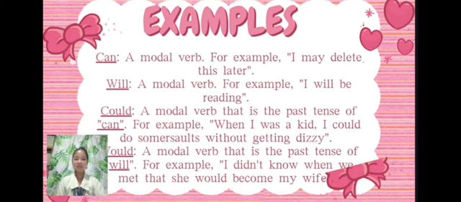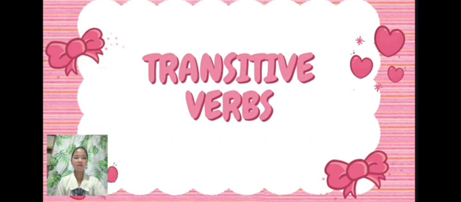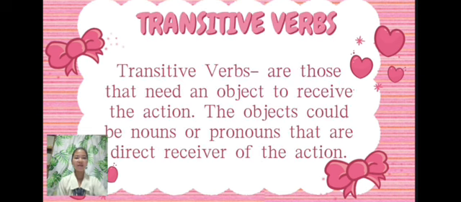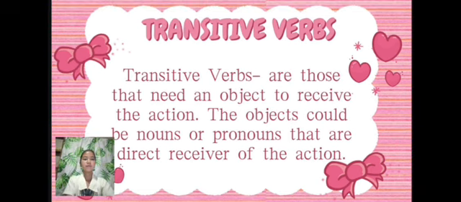And now, let's proceed to the next topic, the transitive verbs. So what is the transitive verbs? Transitive verbs are those that need an object to receive the action. The objects could be nouns or pronouns that are direct receiver of the action. Transitive verbs are action verbs that must have a direct object to complete their meaning.